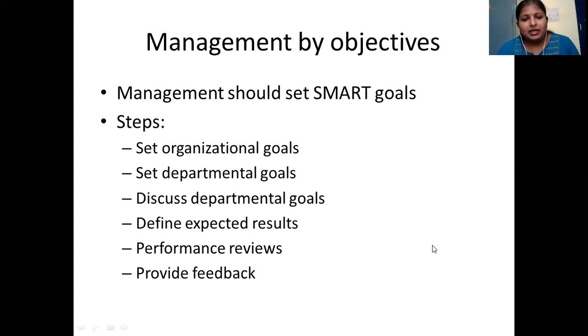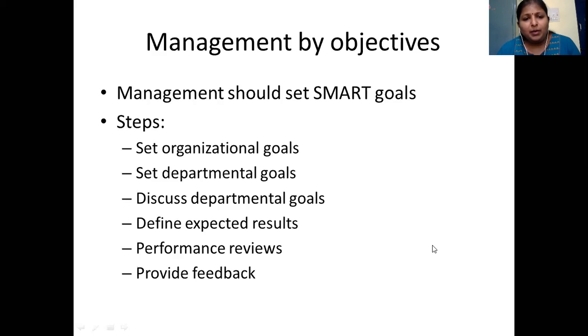And once they start performing, if it is a biannual or annual performance appraisal system, after one year you have to review the performance. If they are meeting the goals of their department, ultimately all the departments will meet their goals, and ultimately your organization goals will be met. If they are not meeting, provide feedback on where they have gone wrong and why they were not able to meet. Have a discussion with your own employees so that next time the same mistake does not happen in the organization. So this purely starts with the goals and ends with whether those goals have been met or not. Okay, so these are the steps involved.